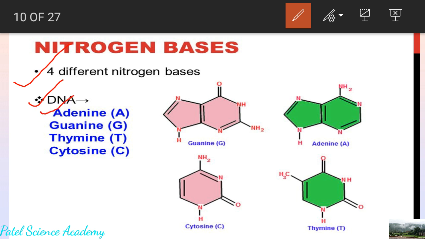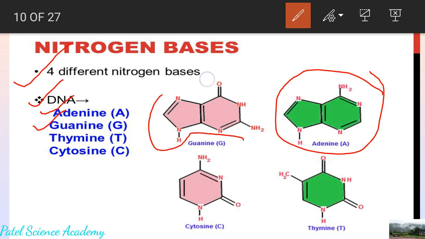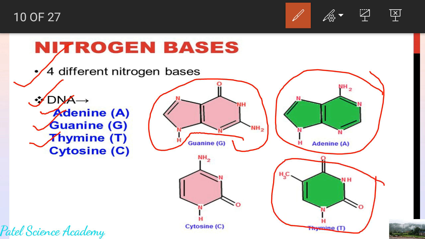Adenine, indicated by A, then guanine, indicated by G, then thymine, indicated by T, and then cytosine, indicated by C. So these are the nitrogenous bases of DNA.